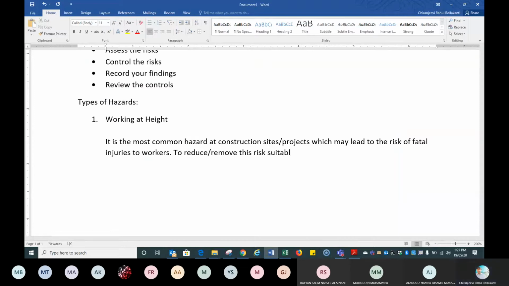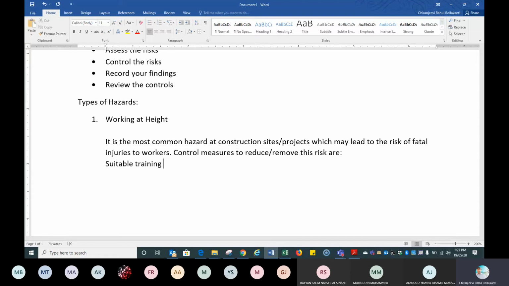So to reduce or remove this, you can start writing. Don't follow the same pattern for all. Control measures to reduce or remove this risk are... or you can keep headings again, subheadings, it will look much better.